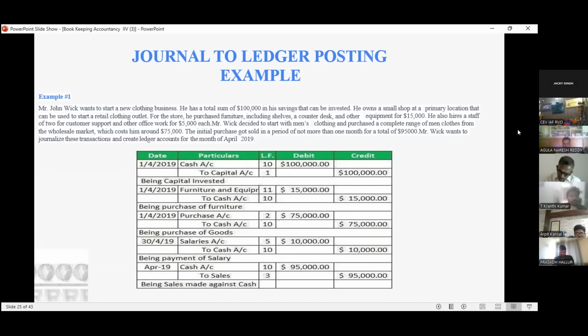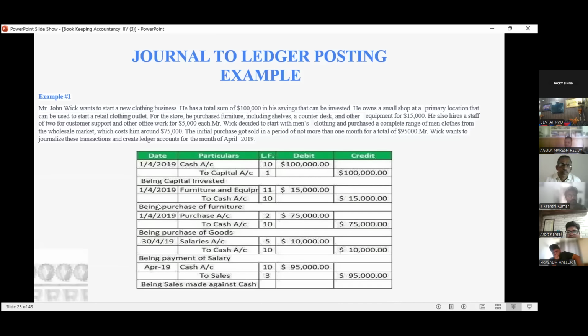In software accounting, we first create the ledger. Then, on the base of the ledger, we do the journal entry. This is how it is done in software nowadays. But earlier, we had to go from journal to ledger. Suppose someone puts in capital invested. Then what should the entry be? Cash to capital. Capital is a credit. Cash is a debit.